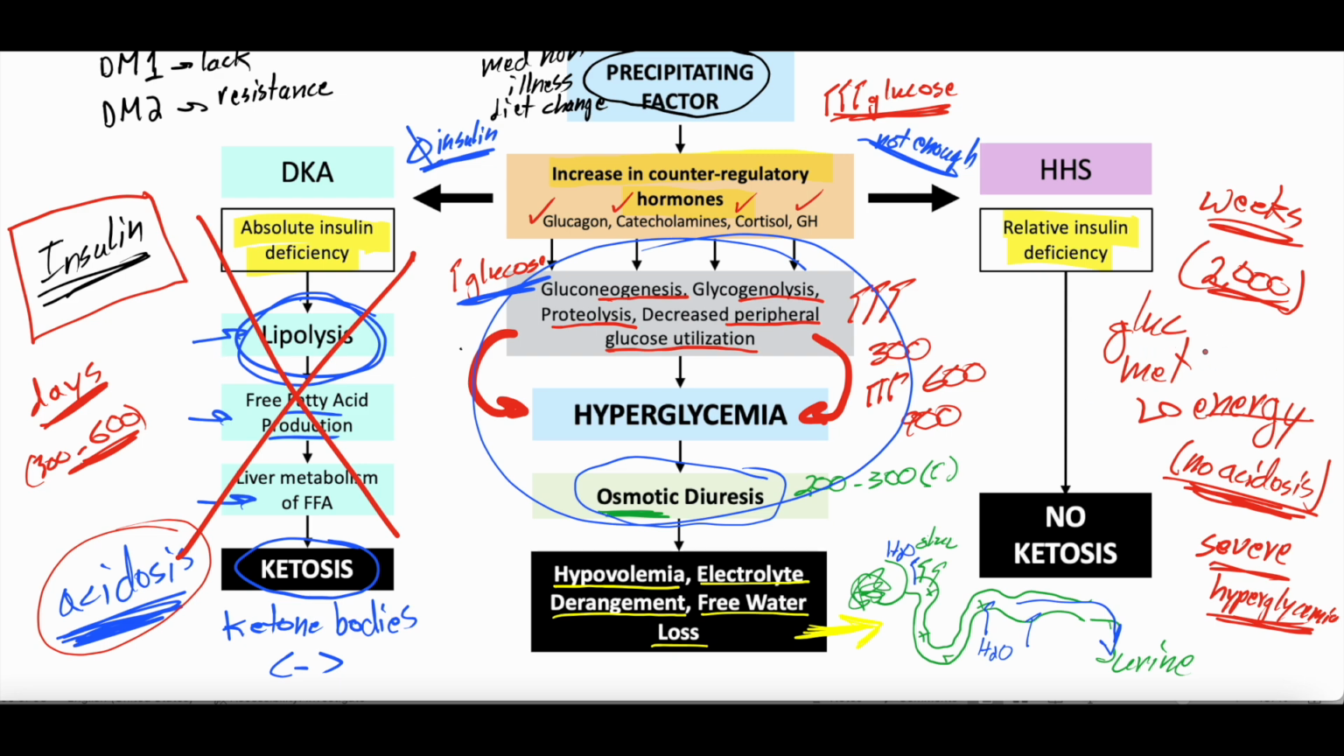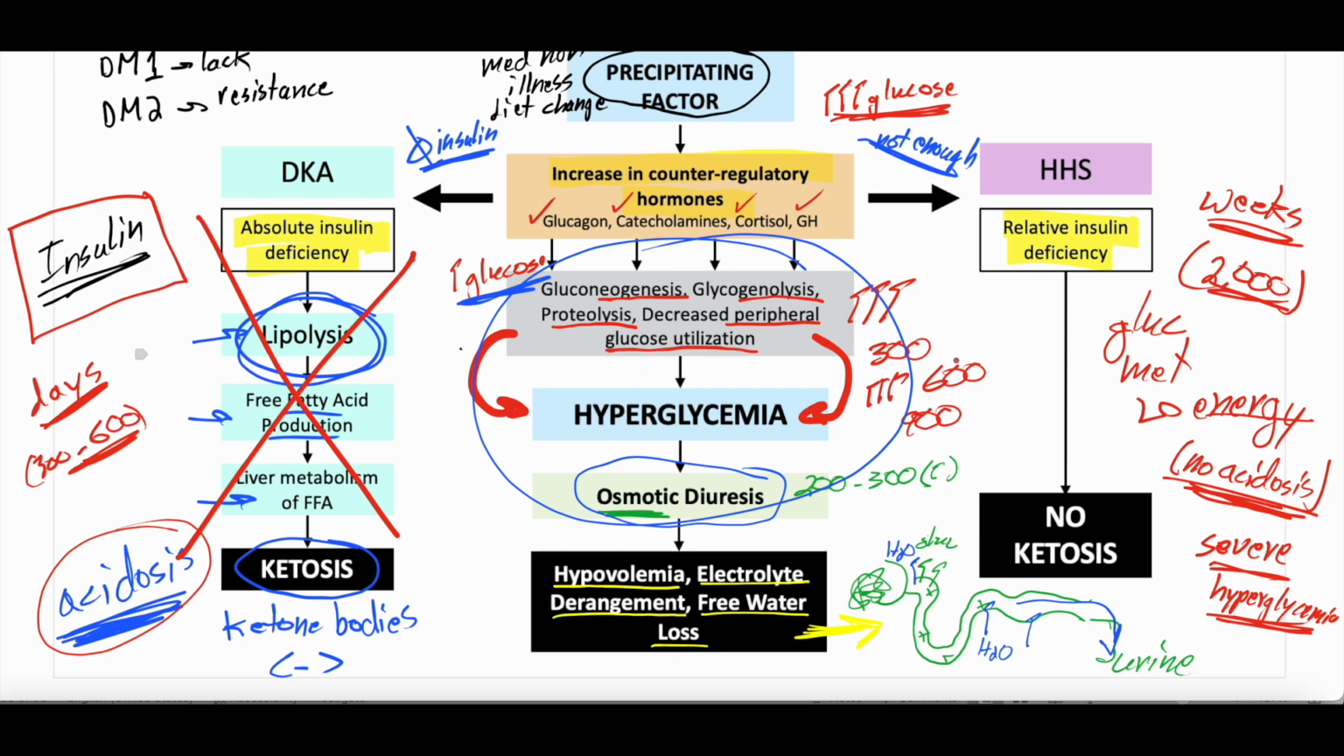Whereas in HHS, you don't get acidotic, so you just get more and more dehydrated while that glucose gets higher, higher, higher, until you get so dehydrated and you have so much glucose in your blood that you get some downstream negative effects, which we'll talk about. So that's the pathophysiology of DKA and HHS.